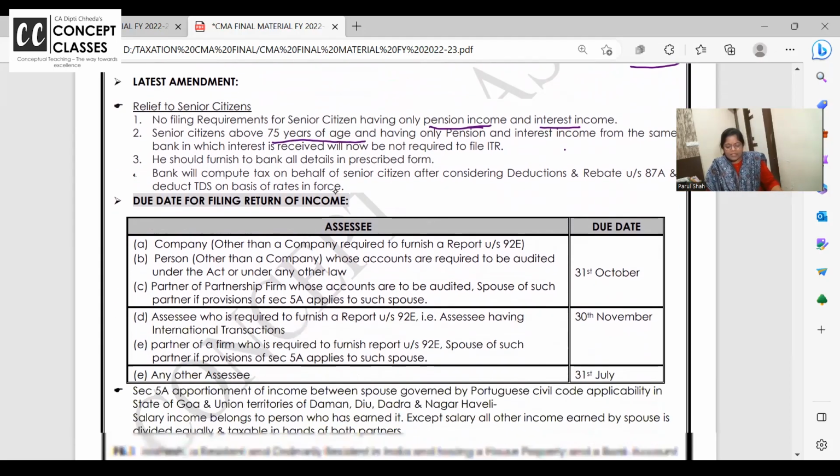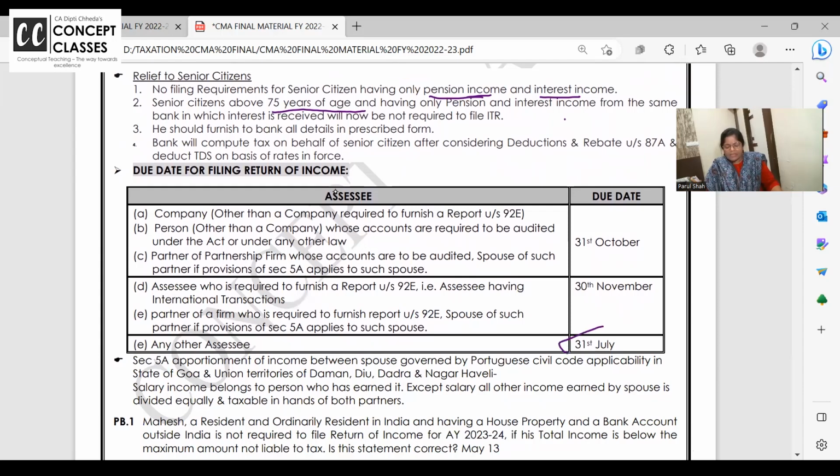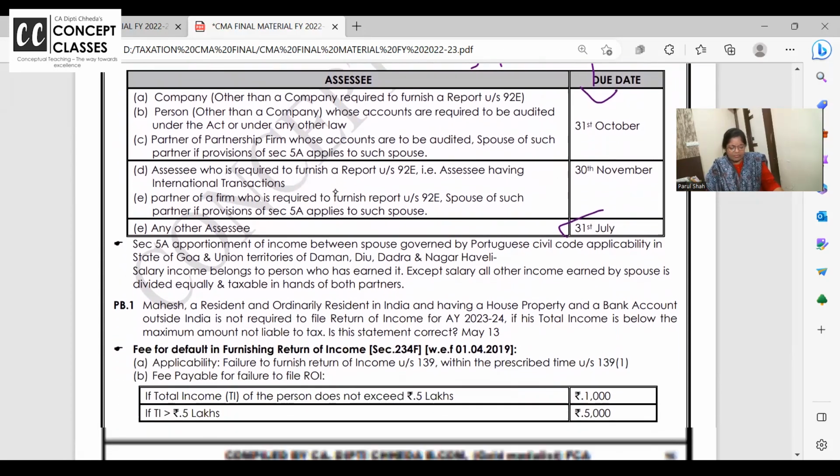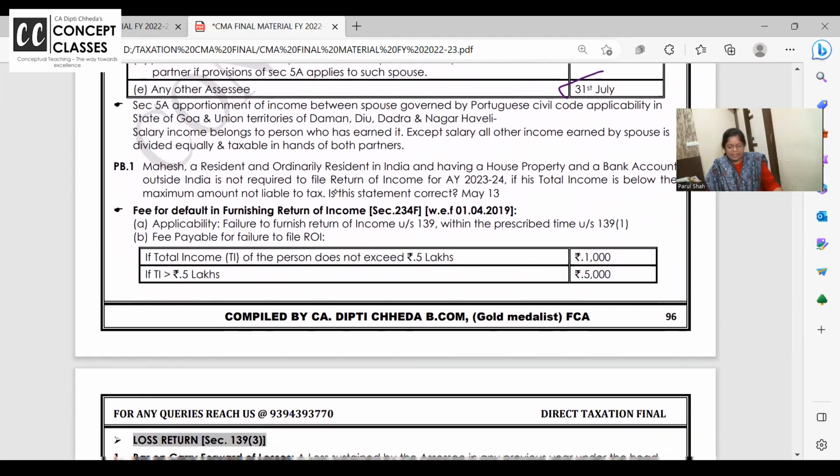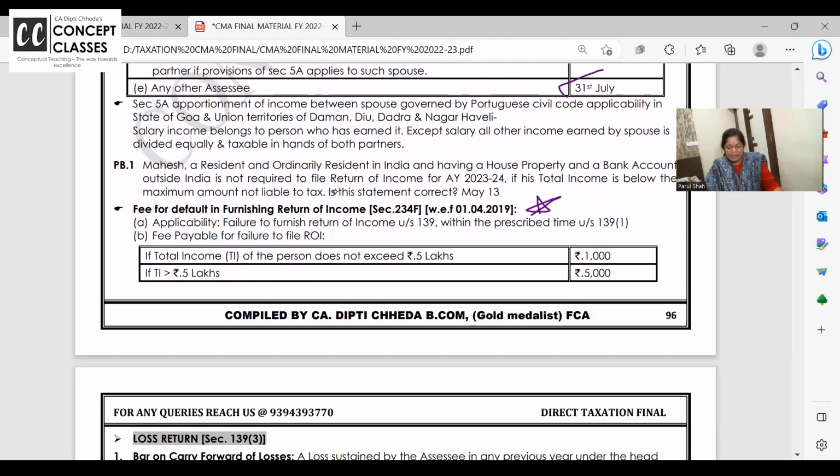Okay. Due date of filing the return for all the assessees is July. In case of tax audit, the report is to be filed by September. But in case of tax audit and related partners, they can file the return till October. If you have international transactions, transfer pricing and all, then 30th of November. Related, this one is an important amendment from this year.